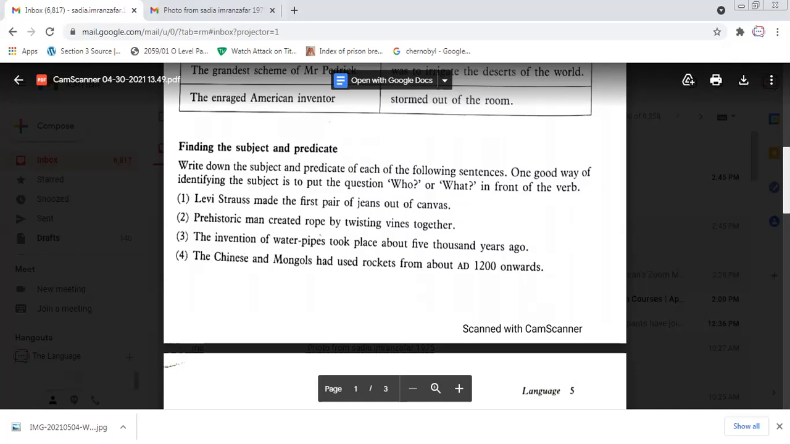The Chinese and Mongols had used rockets from about 1200 AD onward. So we can ask ourselves first, what did they do here? What is the action? They used something. So used is an action. Used rockets. Very good. And who did it? The subject. The subject is Chinese and Mongols. Yes, very good. This is the link between a subject and a predicate.